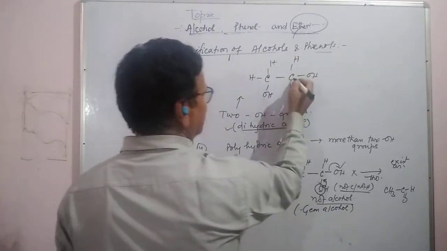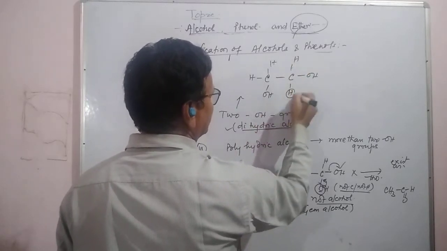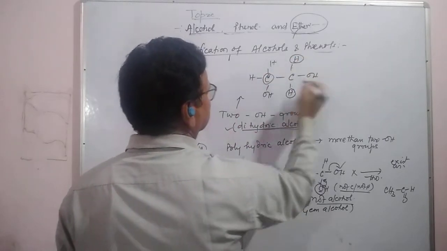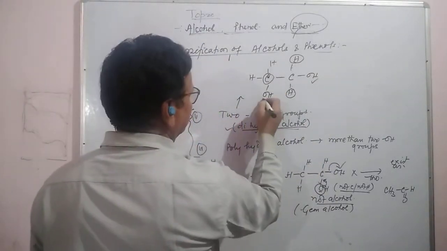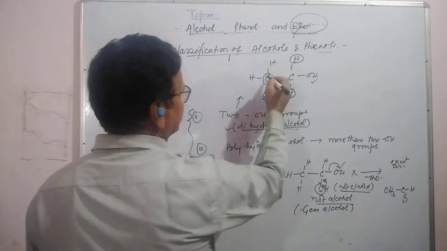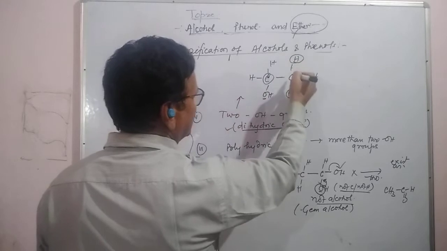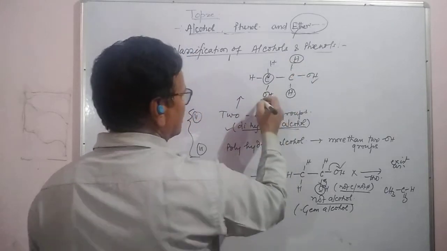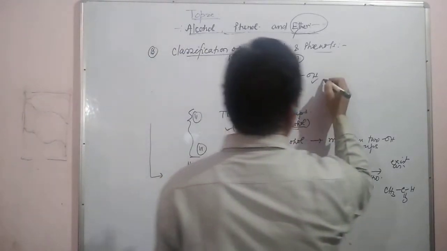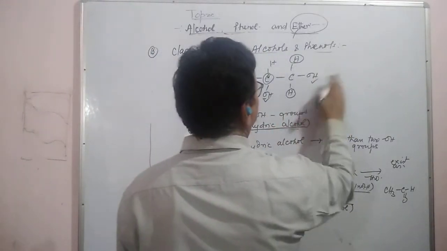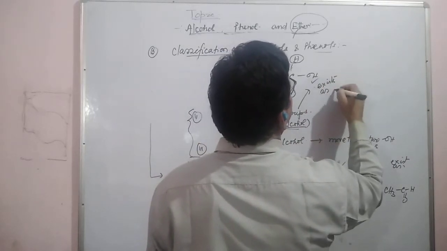So this is valid for alcohol. Now the next carbon, the OH group is attached with a carbon which is attached with hydrogen and carbon, not others. So this is also valid for alcohol. Then that is actually dihydric alcohol. It exists as alcohol.